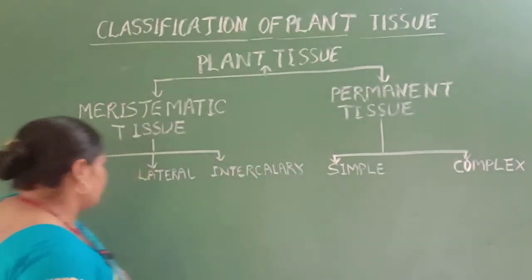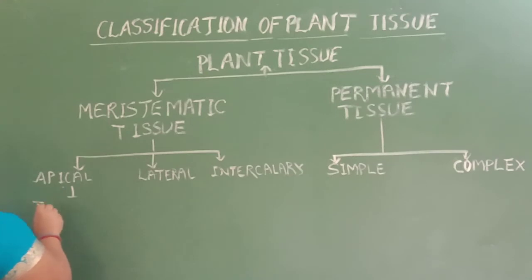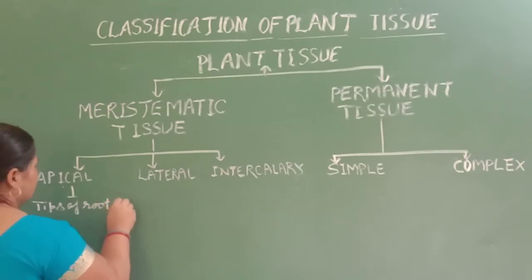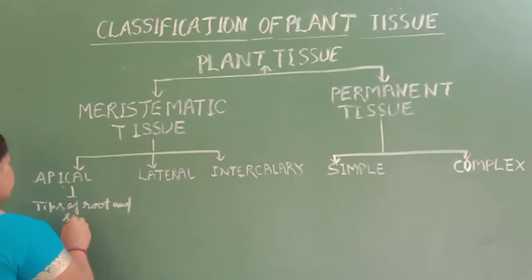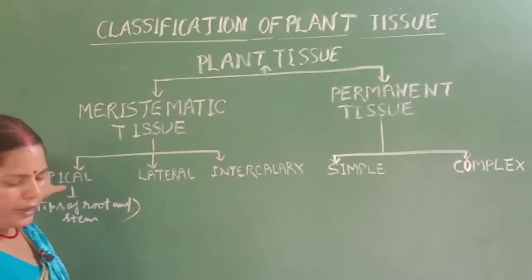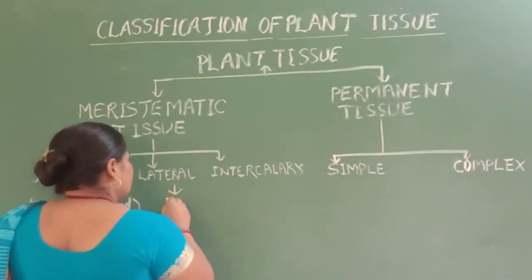So where does apical tissue develop? At the tips of the root and stem. That is where apical tissue is found. Lateral tissue is found below the bark, at the cambium.